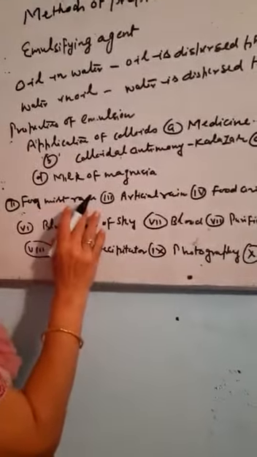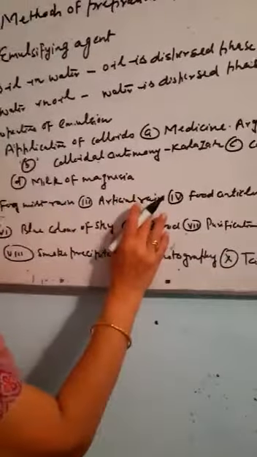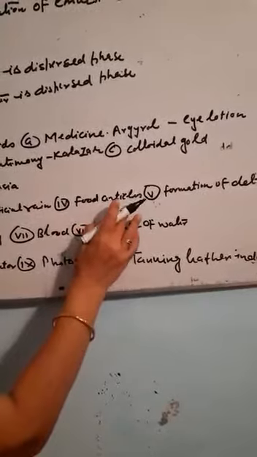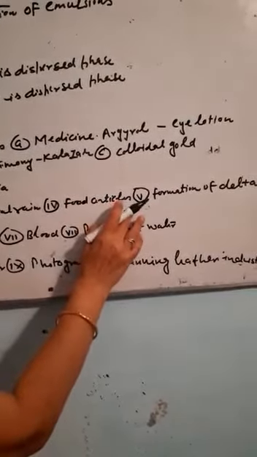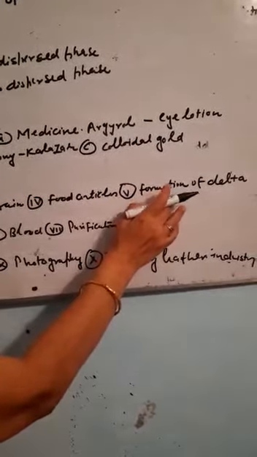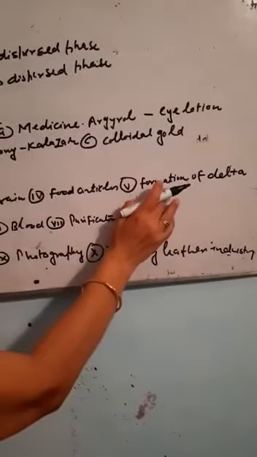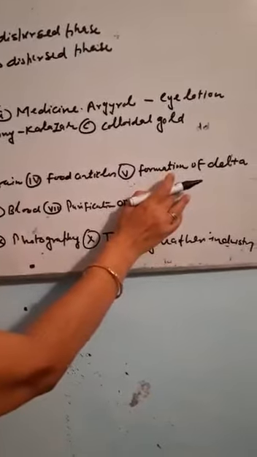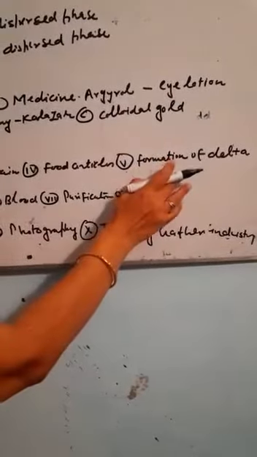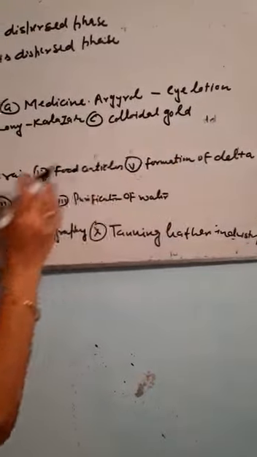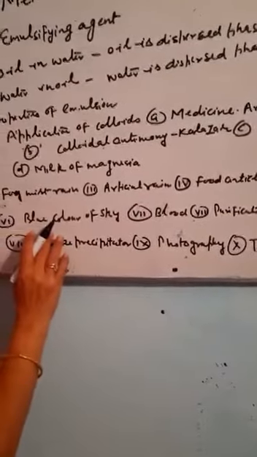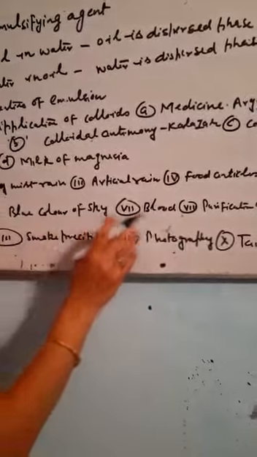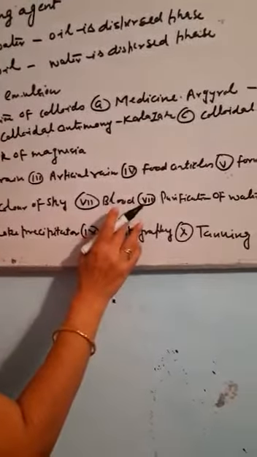Fog, mist, rain formation, artificial rain formation, food articles like halwa, pudding, etc., all are colloidal in nature. The formation of delta from river water: river water contains clay, sea water contains electrolyte. They combine together to form delta. Then the blue color of sky is due to the scattering of light. The blood is colloidal in nature.